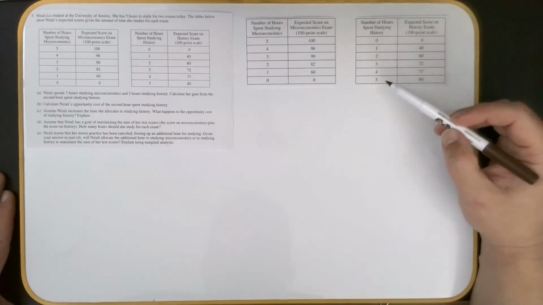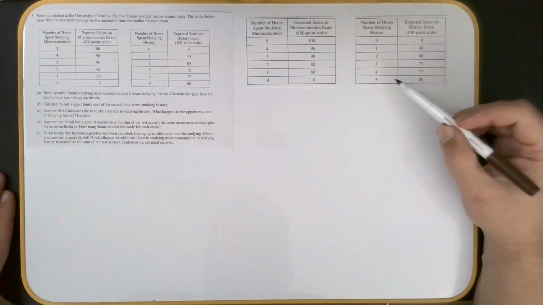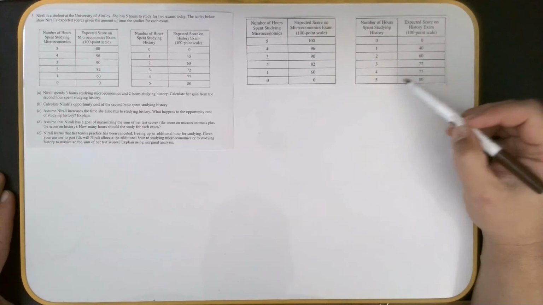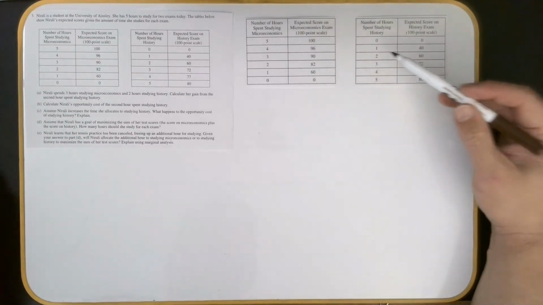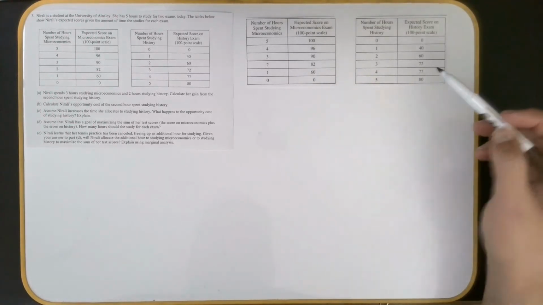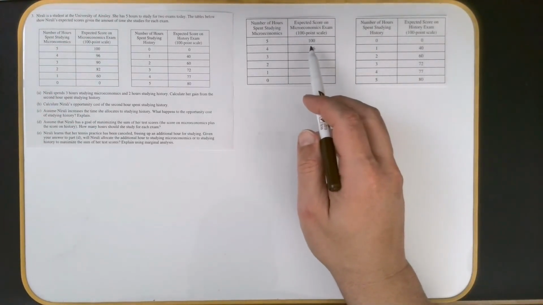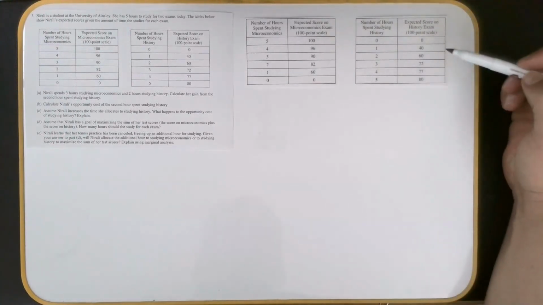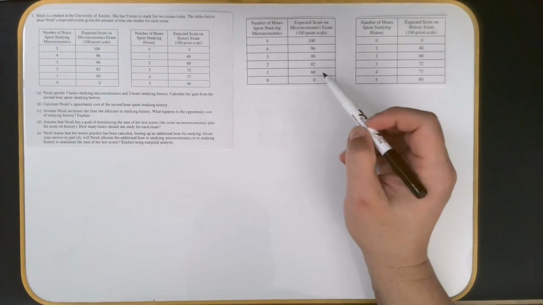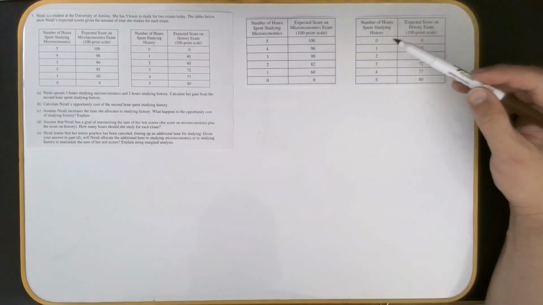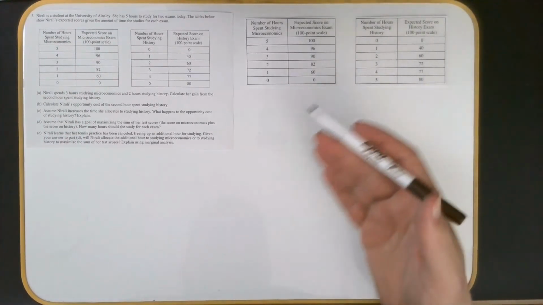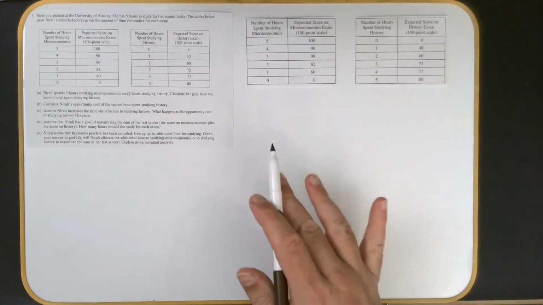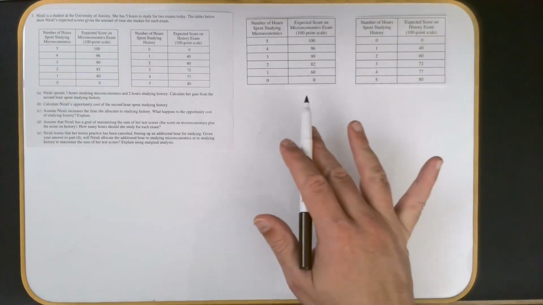So if she spent all 5 hours studying history, she could get an 80. 4 hours would be a 77. You could see history is either a much tougher course or she has a tougher time with this one, but 5 hours gets her an 80 in history, whereas 5 hours got her a 100% in econ. And to just study an hour to get a 60% in econ takes studying hours to get a 40. So maybe this is a rougher curve. But that's what she's faced with, and so she's trying to figure out how should I study.